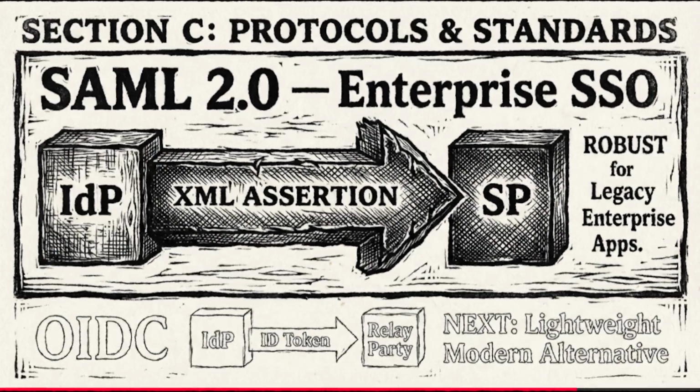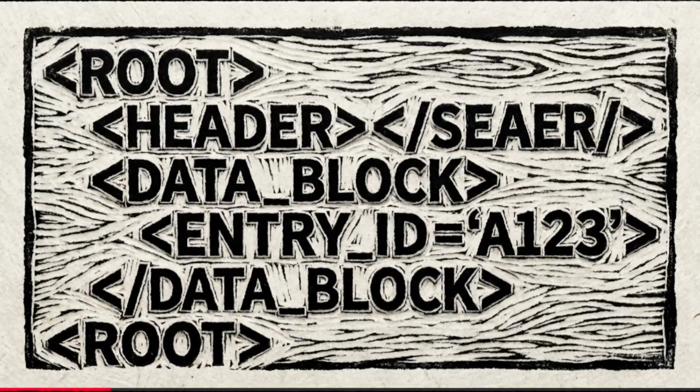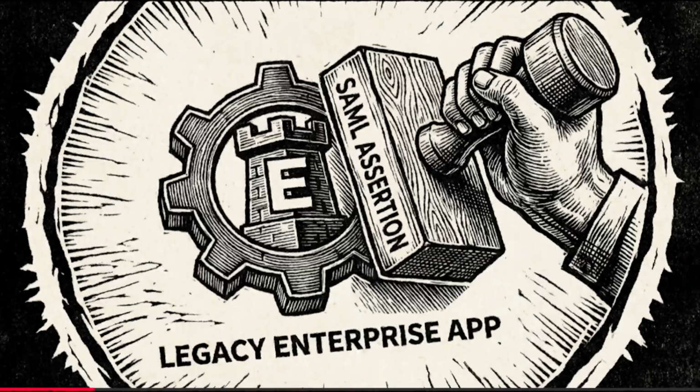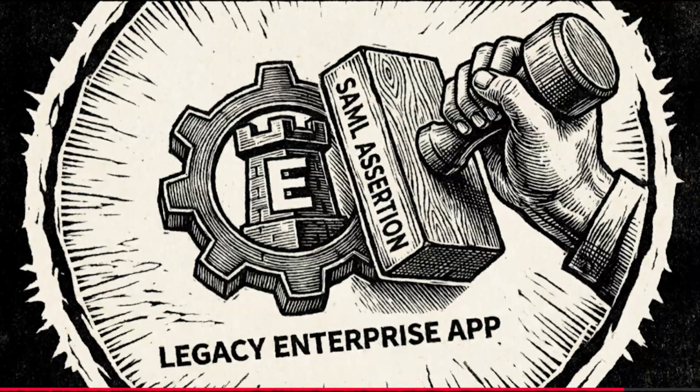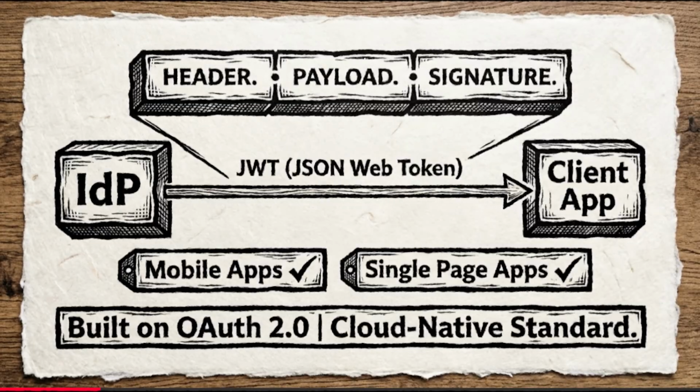To make all these pillars interoperate, we rely on specific protocols. Let's hit subsection C, protocols and standards. What are the actual technologies enabling zero trust? It starts with SAML 2.0. This remains the standard for enterprise single sign-on. It allows an identity provider to pass authorization credentials to a service provider via XML assertions. It is established and robust for legacy enterprise applications.